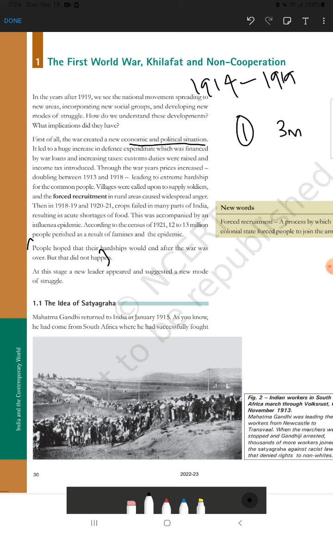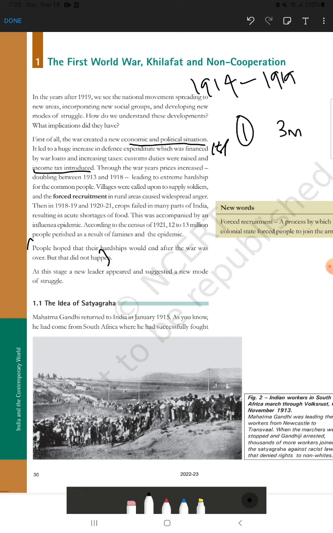The things are like that only. What happened there, they recovered their expenditure by increasing the taxes here, and they increased many types of custom duties also. And over that they introduced new types of taxes, and among them income tax was also introduced at that time, and we are continuing still. This is the first point you have to mention when you get the question, what was the condition of India at the time of First World War or after the First World War.